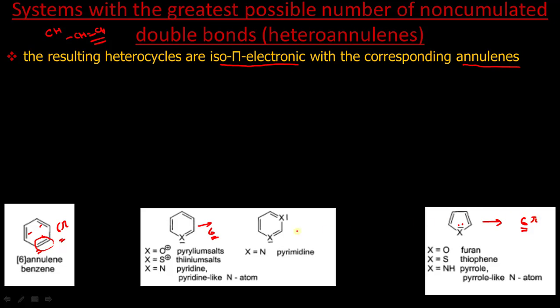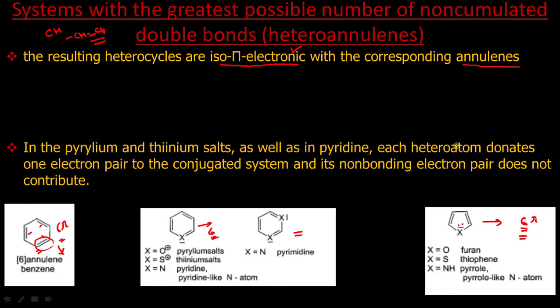Now you can see that the parent annulene as well as the annulenes obtained by the two methods discussed in our previous slide, all of them have 6 pi electrons, so they are isopi electronic with one another.